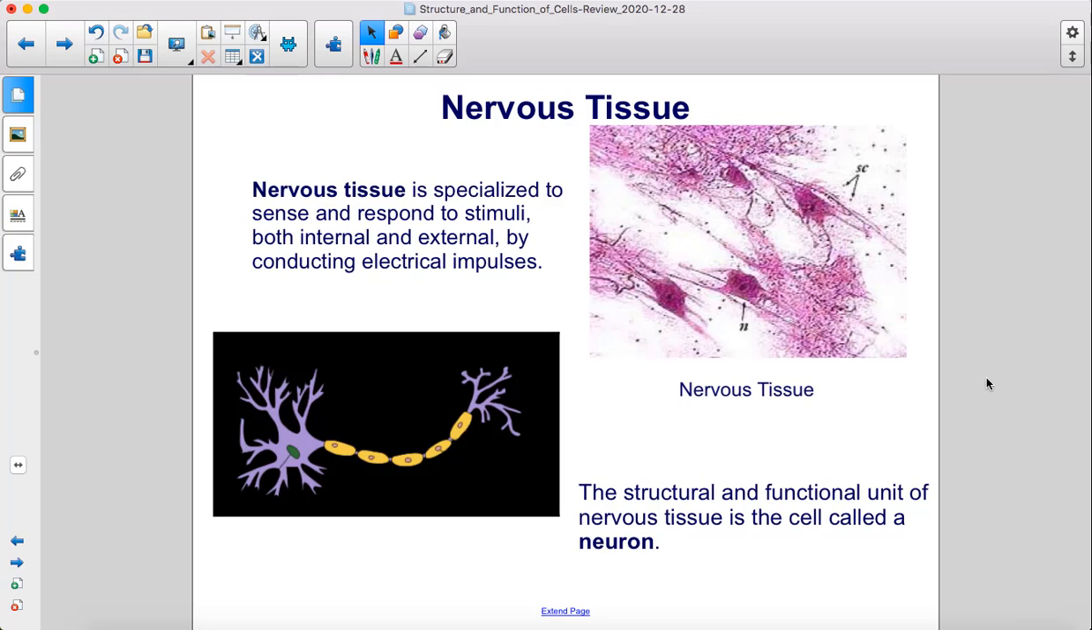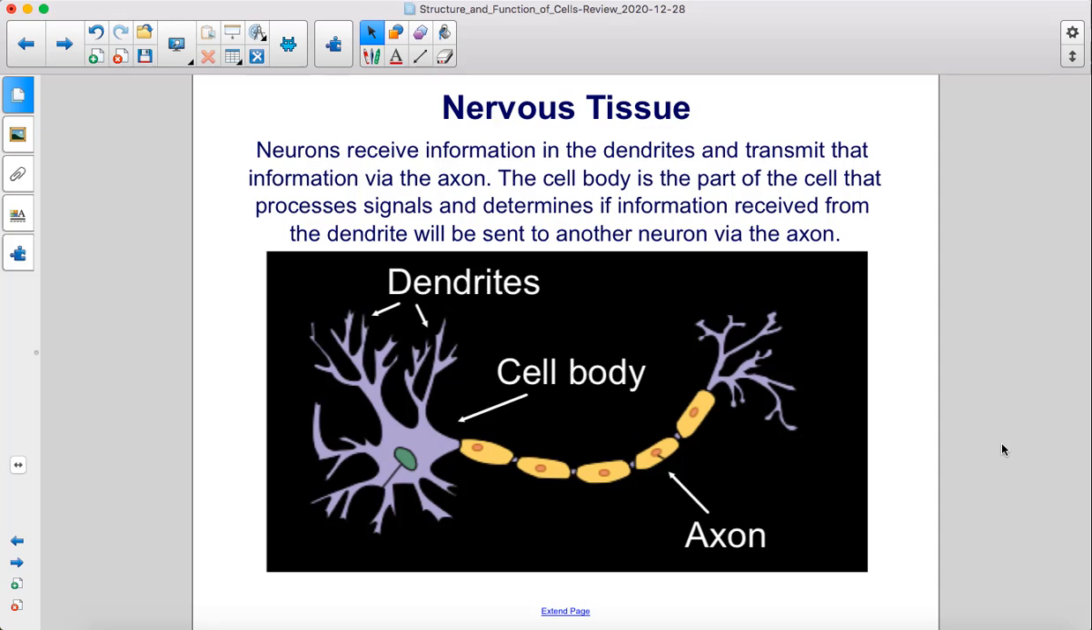Nervous tissue is specialized to sense and respond to stimuli, both internal and external, by conducting electrical impulses. The structural and functional unit of nervous tissue is the cell called a neuron. Neurons receive information in the dendrites and transmit that information via the axon. The cell body is the part of the cell that processes signals and determines if information received from the dendrite will be sent to another neuron via the axon.